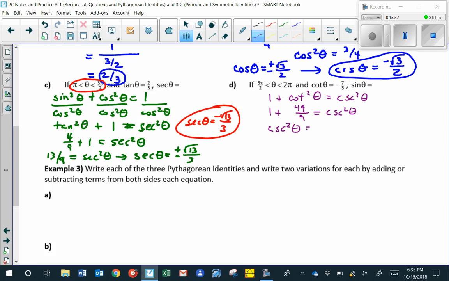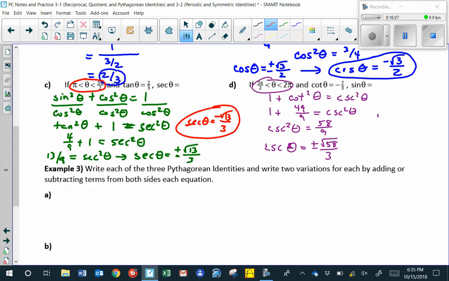Combining together 1 and 49/9, we get 58/9. So that means that the cosecant of theta must be positive or negative square root of 58/3. Since our angle terminates in quadrant 4, cosine is the only function that's positive.